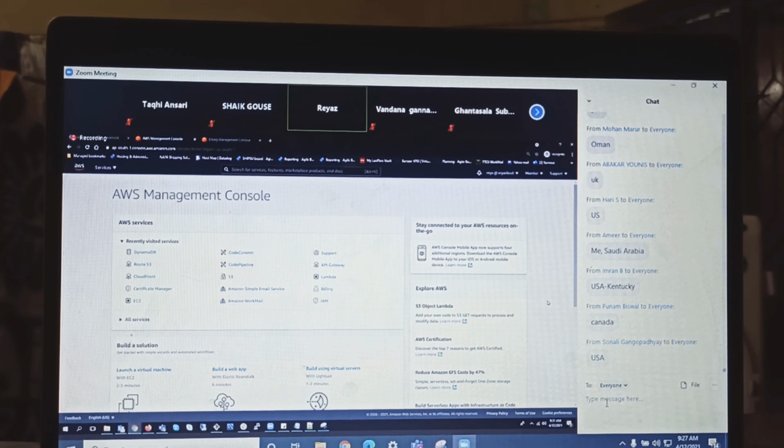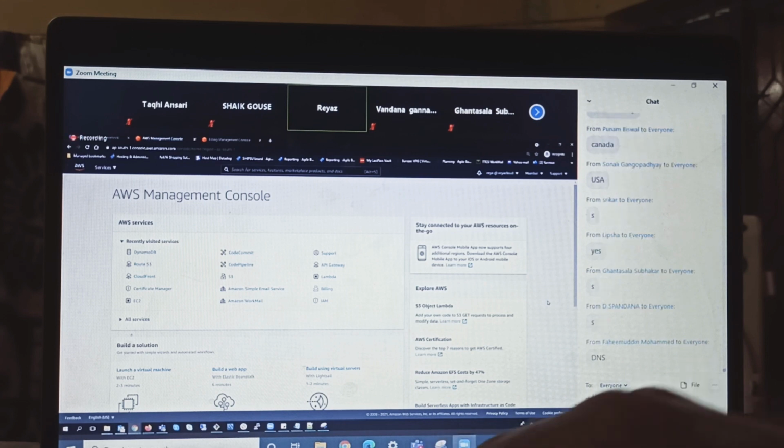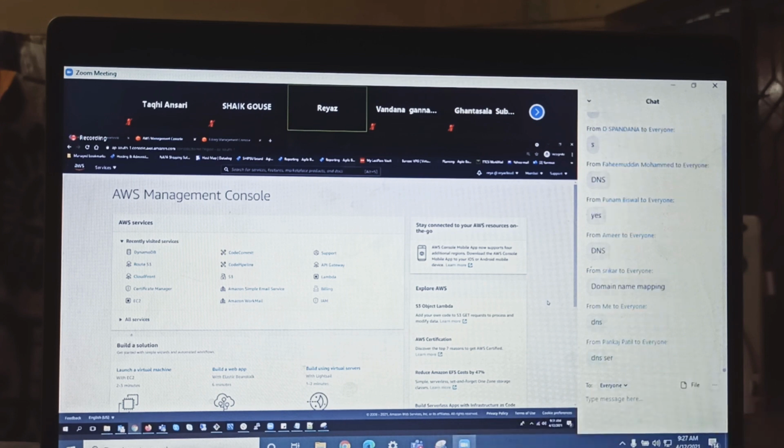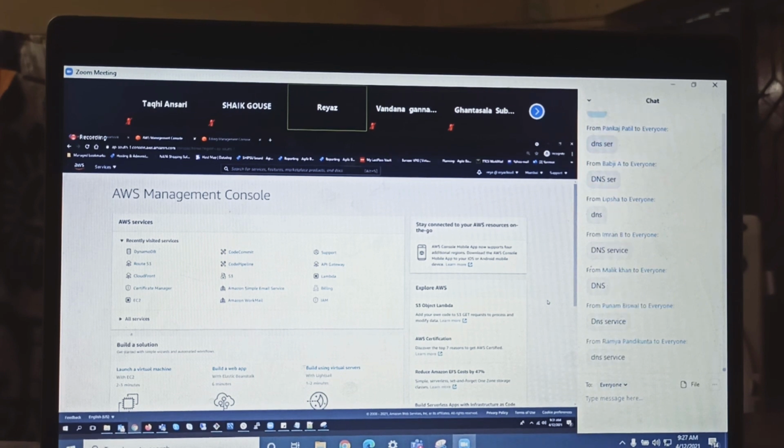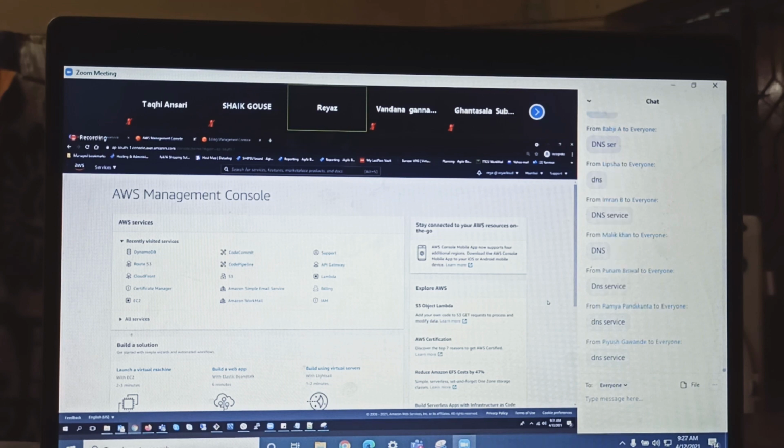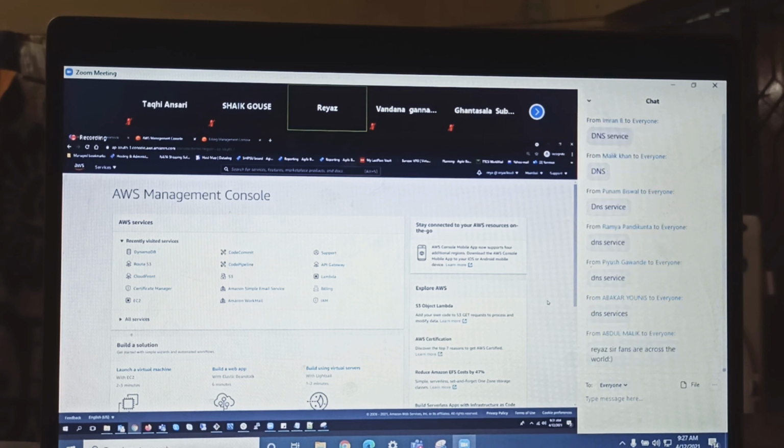practicals on Route 53. Remember Route 53? What is the use of Route 53? Yeah, it's a DNS service, right? To route the traffic. So we'll be enjoying a lot on this service. We'll do some sample website hosting, and then we'll ask the other guys who are out of India to open the same link.